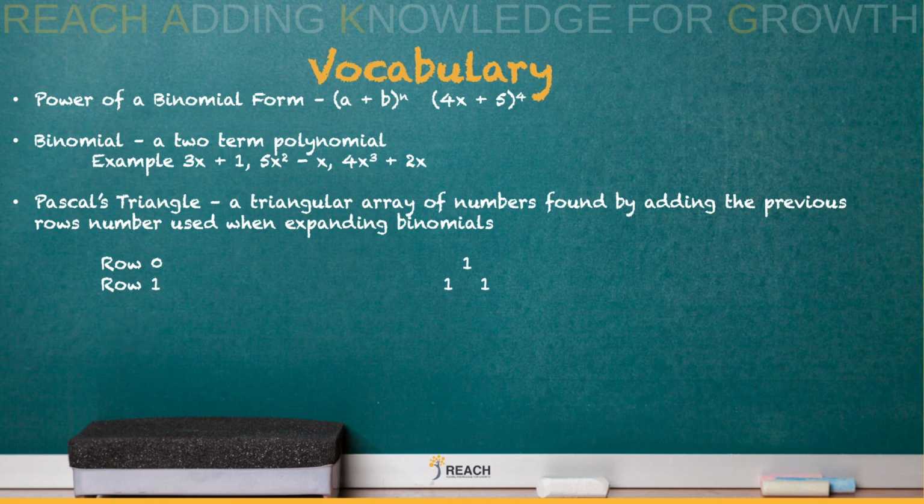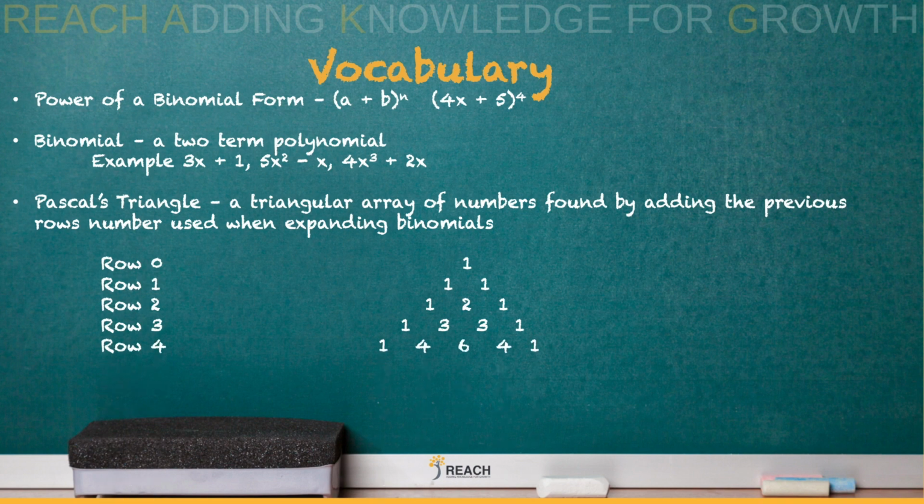So as you see, this is a triangular shape. There's one at the top. It's always ones on the outside. That's the pattern, and then you add the previous row to get the numbers in the middle. So 1 plus 1, that's how we got the 2. 1 plus 2, that's how we got the 3. 2 plus 1, that's how we got the 3.